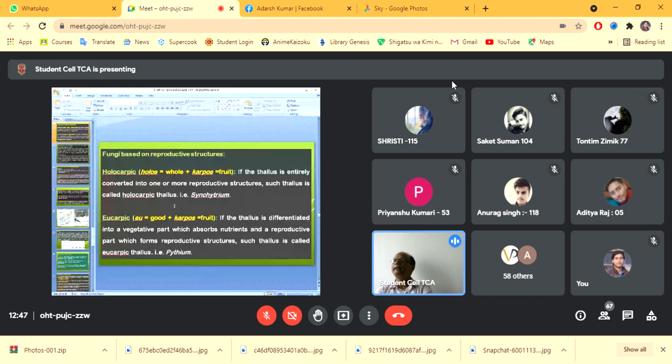And eucarpic: eu means good, carpos means fruit. It means if the thallus is differentiated into a vegetative part which absorbs nutrients, and a reproductive part which forms reproductive structures, such a thallus is called a eucarpic thallus, and the phenomenon takes place in that fungus. We call them eucarpic fungi, as in the case of Pythium.